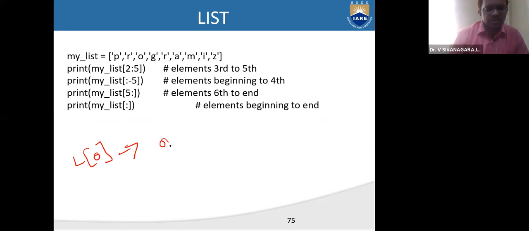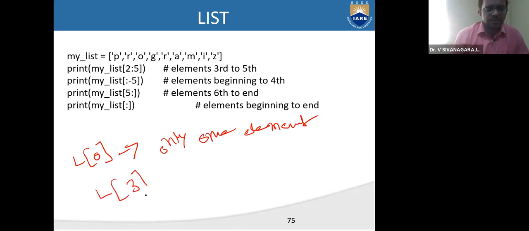So how many elements are you expecting? Only one element we are going to access, not more than that, present at this position. Similarly, if you want to access L of 3, again only one element, present at the index 3. Okay.